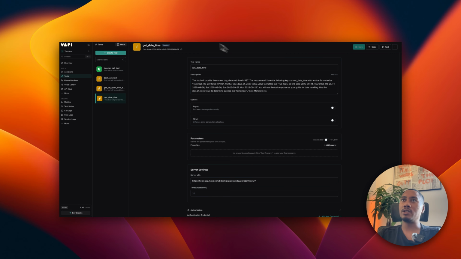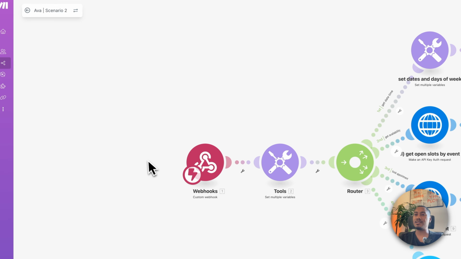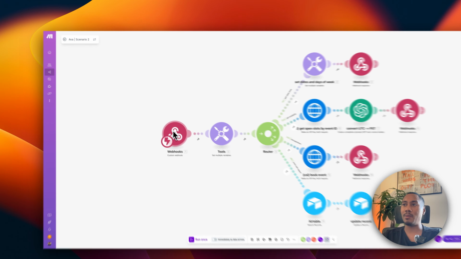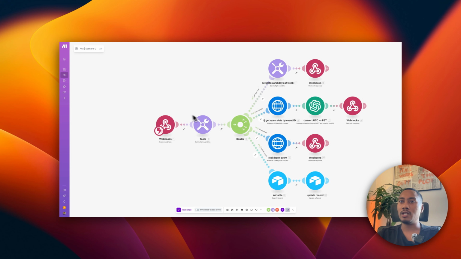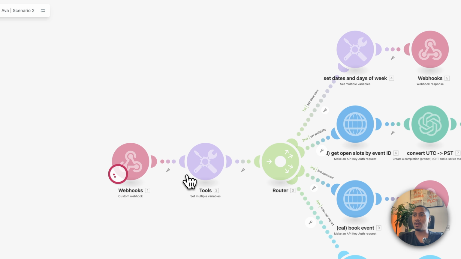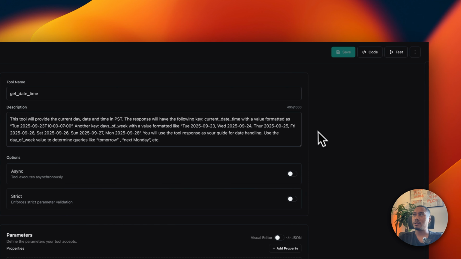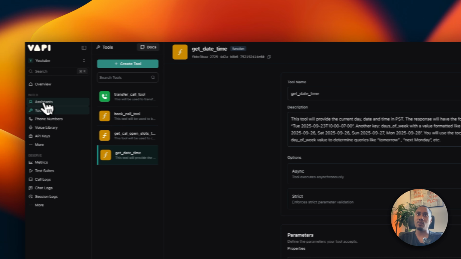So what we want to do is go back to our Make scenario, and we want to start sending over some data to this webhook, not the whole scenario, just this webhook, because we don't want to break it because we don't have our filters set up yet. So I'm going to right click this. I'm going to run this module only. Okay. And I'm going to go to Vapi, and I'm going to chat with the assistant.